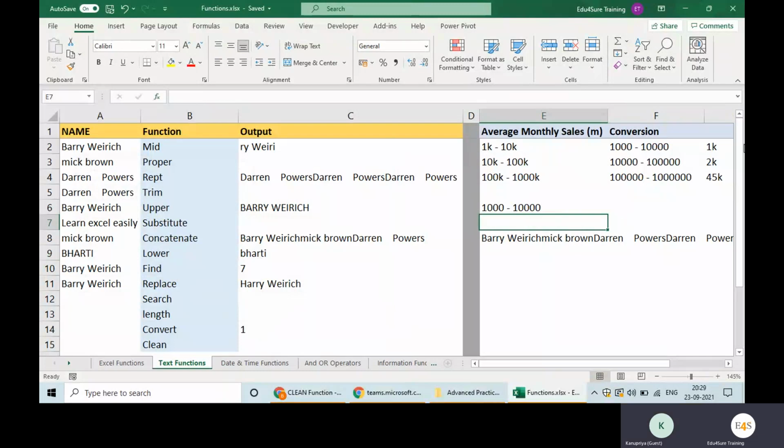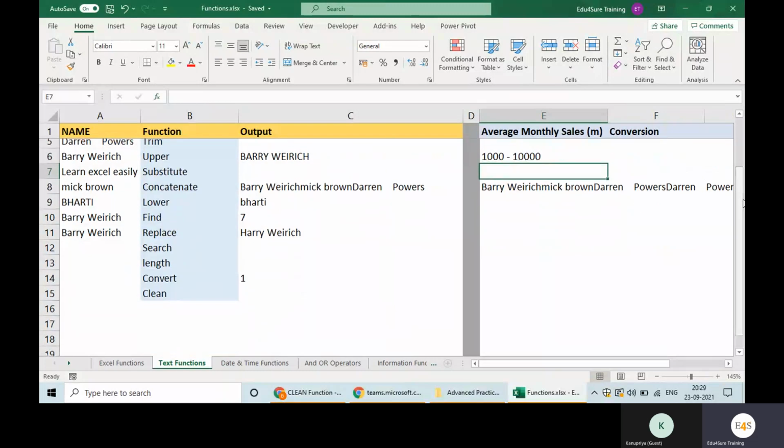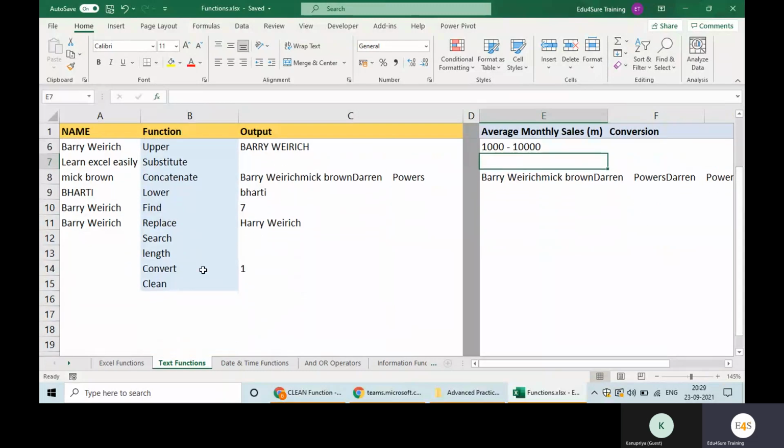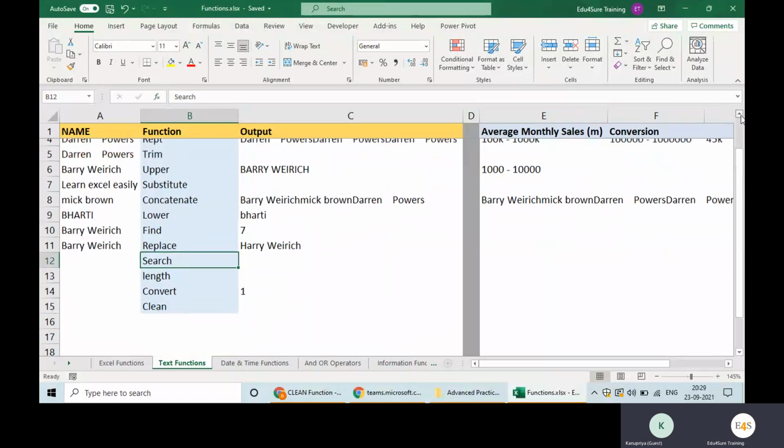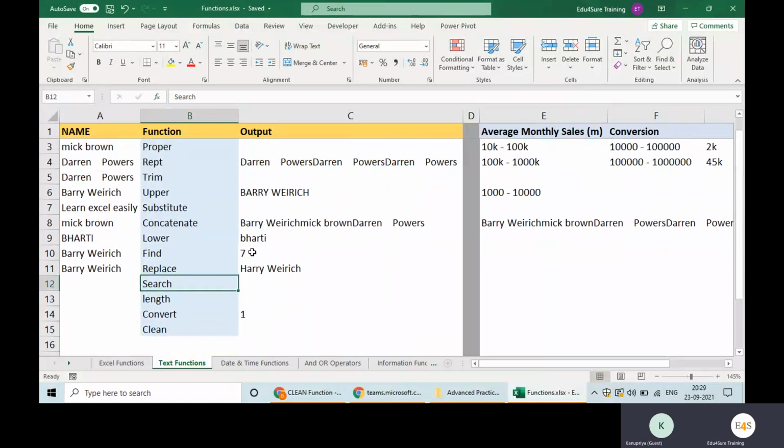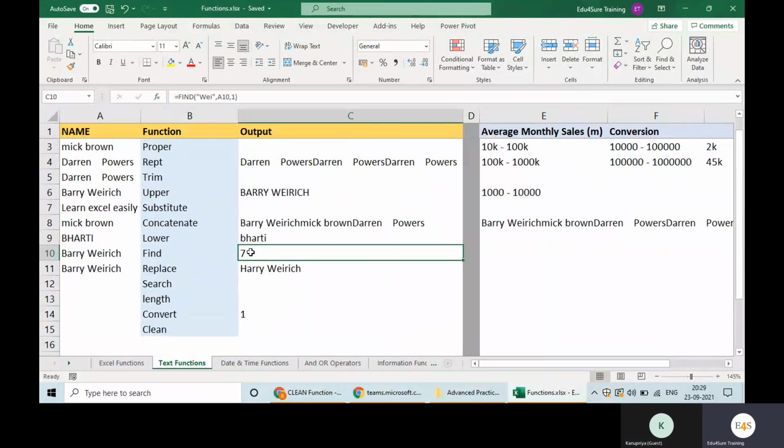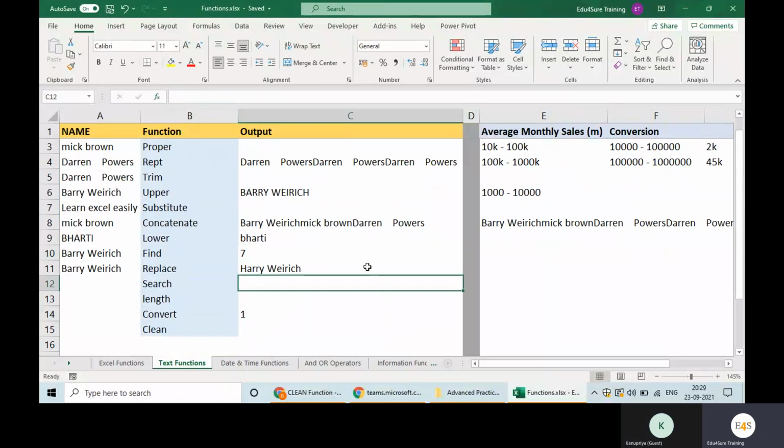Now, one more question which is asked a lot in the interview: what is the difference between find and search? Very famous question, always asked. We will see what we are doing. I will write the same thing here also with the search function. So I am writing equal to search.